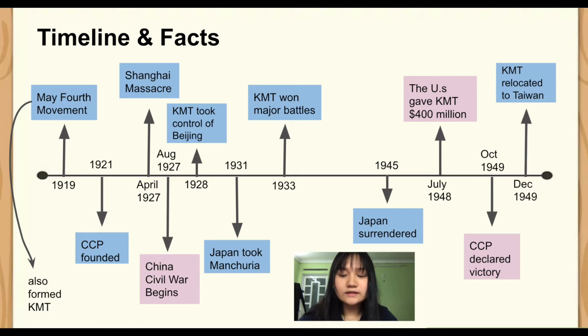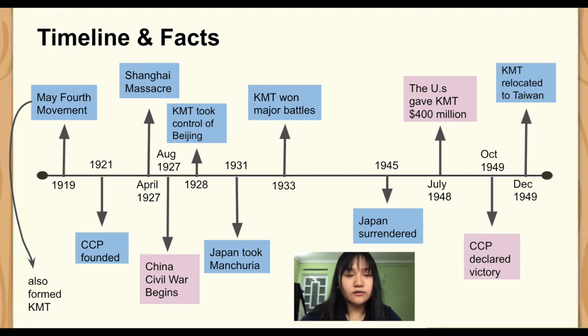Briefly, the CCP and KMT united to defeat Japan, but the fight resumed in 1933, where the KMT won major battles against the CCP. After being defeated many times by the KMT, the CCP sought a new leader, who I already introduced in the last part, Mao Zedong.